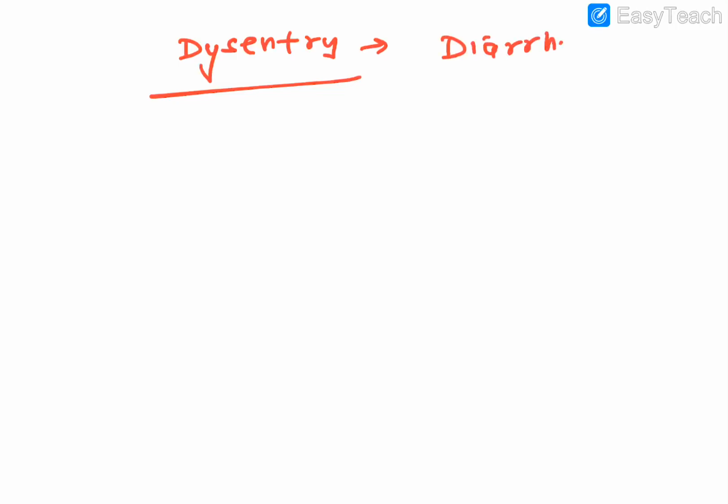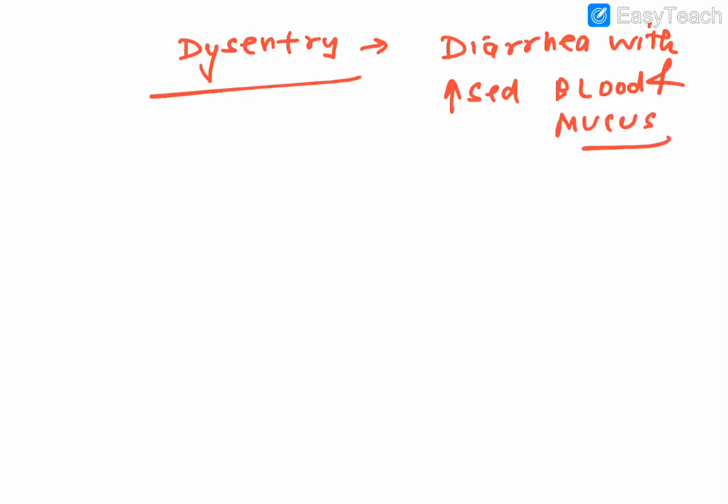Then the third point is dysentery, that is diarrhea with increased blood and mucus flakes in the stool. That is what is termed as dysentery.